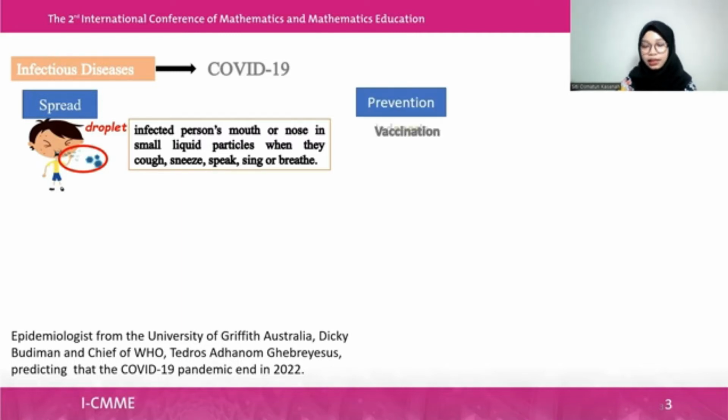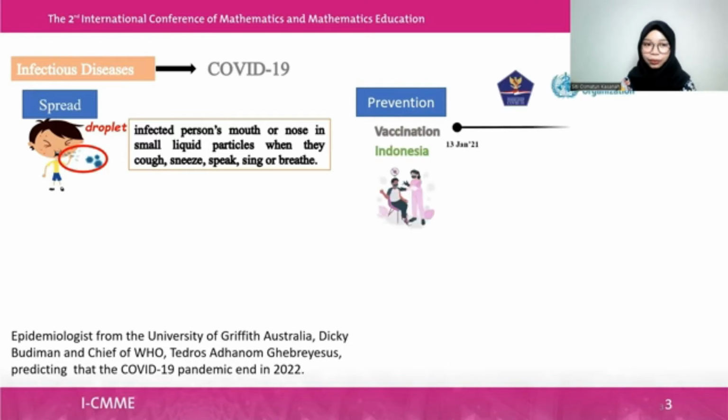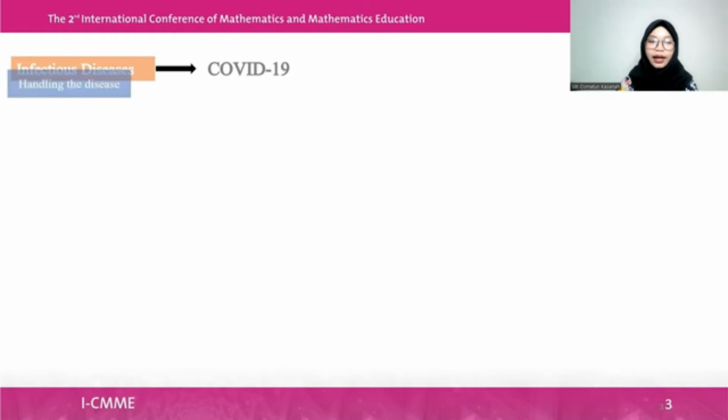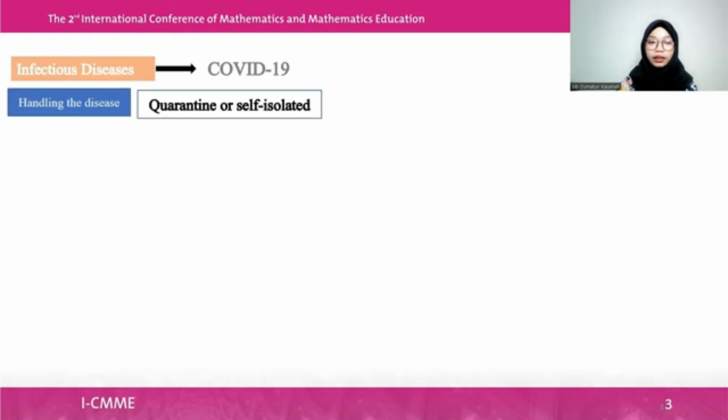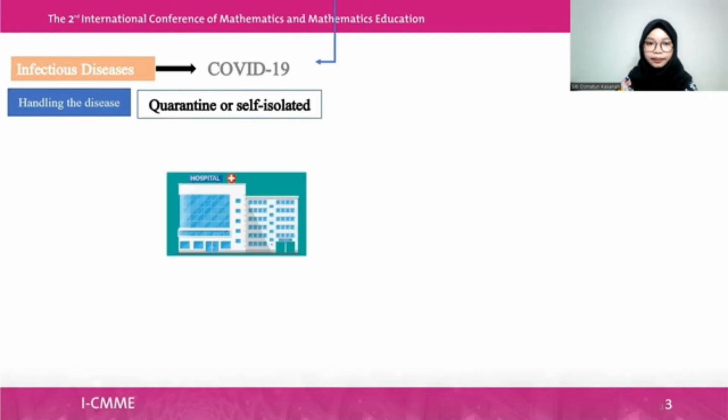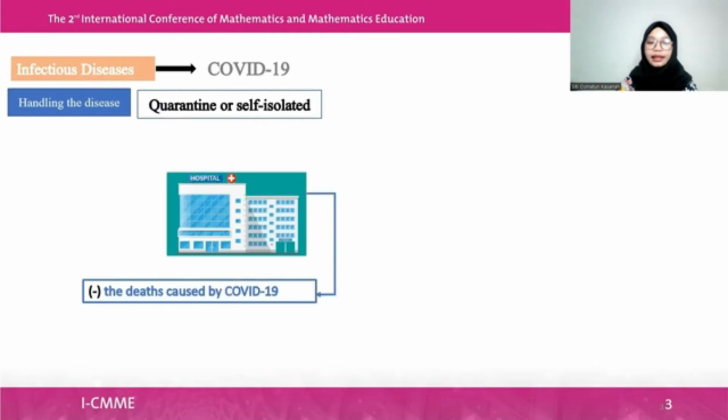Prevention is by vaccination, which in Indonesia began on 13 January. To handle the disease, the government applies quarantine or self-isolation to persons who are infected with COVID-19. The quarantine is aimed at decreasing deaths caused by COVID-19.